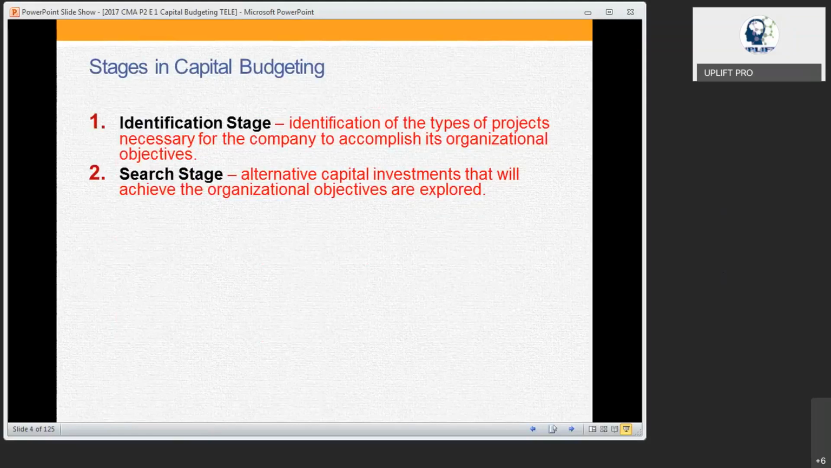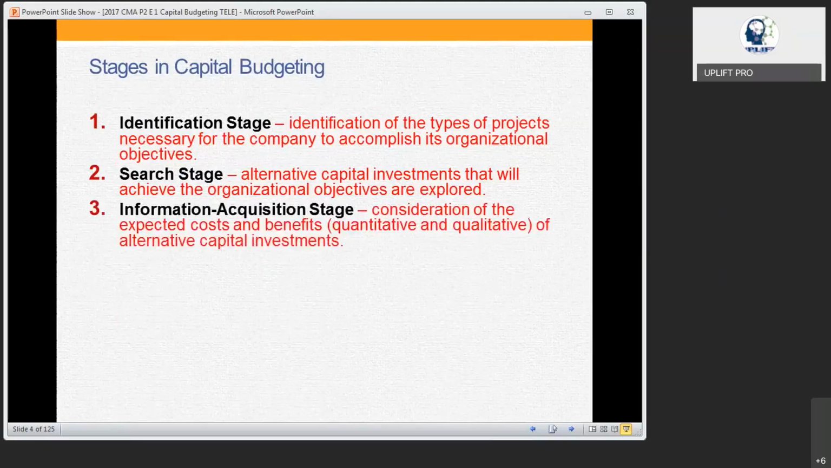There could be a lot of alternatives available, so you have to select whatever is available in the market. First we select the type of project which suits the company's objectives. Then on that basis, we have to select what are the available projects in the market.